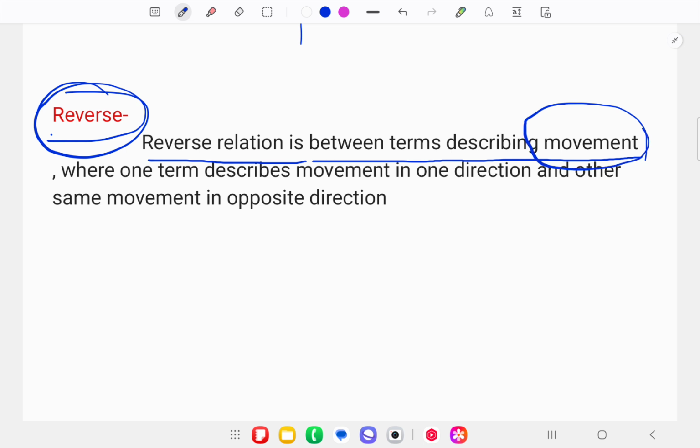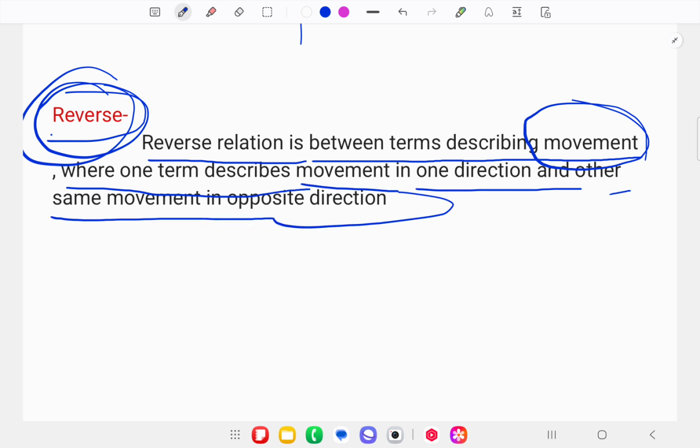Always don't forget this point: if there is movement in any word, then you will find that it comes under the reverse antonym. Reverse relation is between the terms describing movement, where one term describes the movement in one direction and the other describes the same movement in the opposite direction.